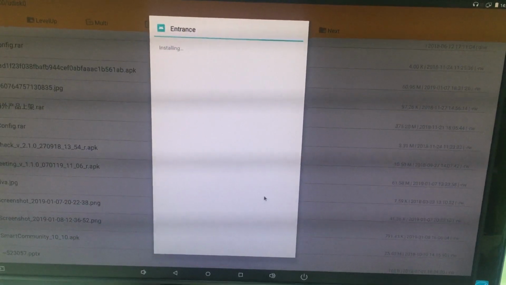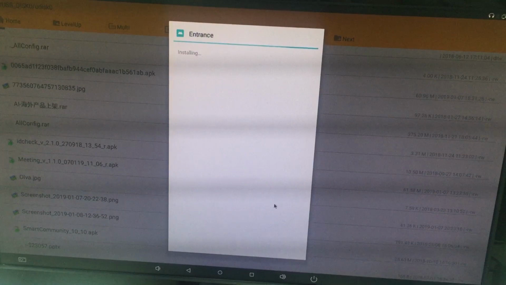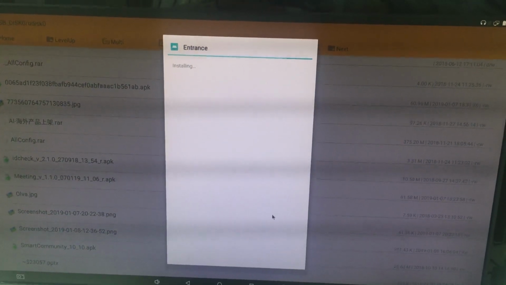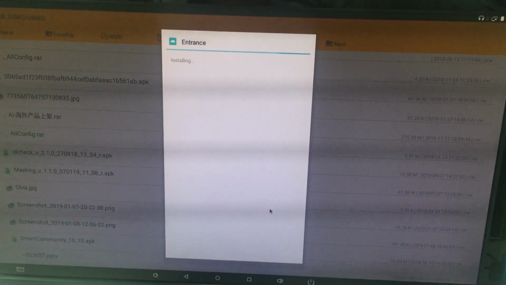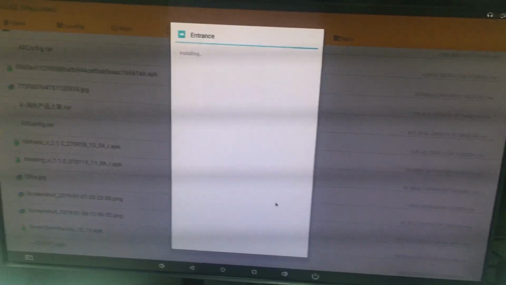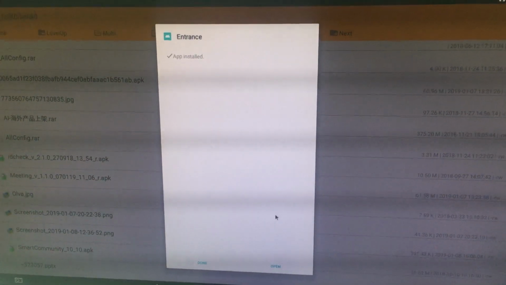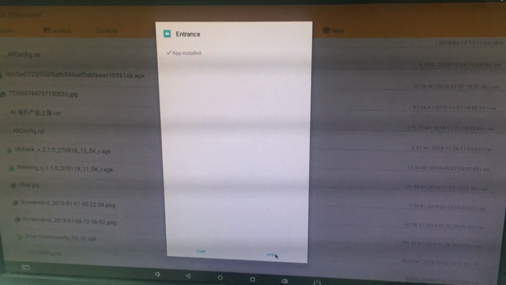Please note that when building the Visitor Welcome system, you need to set up the face capture camera. We have set it up ahead of time. If you need to set it up, please refer to our tutorial. Open the app.